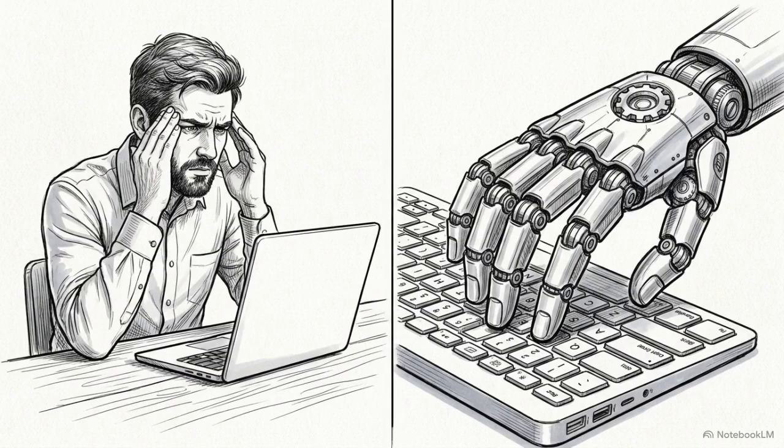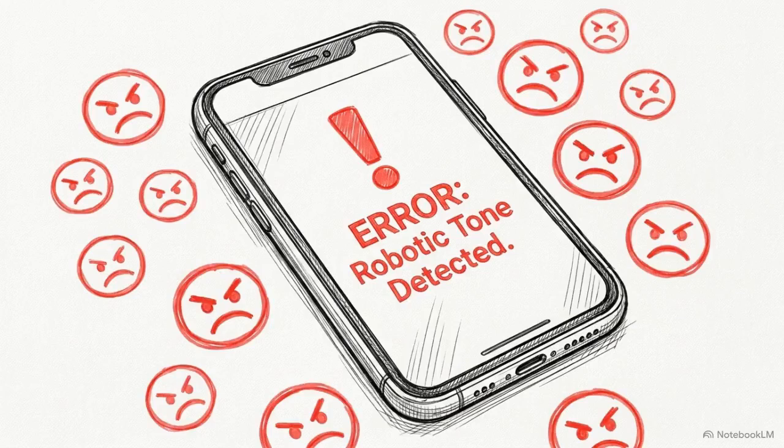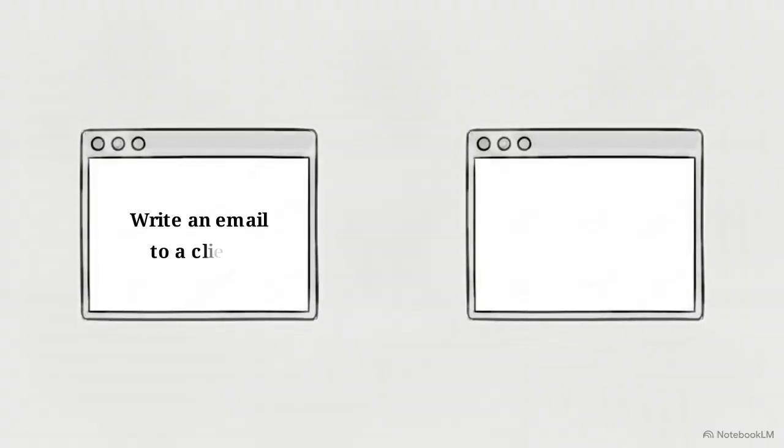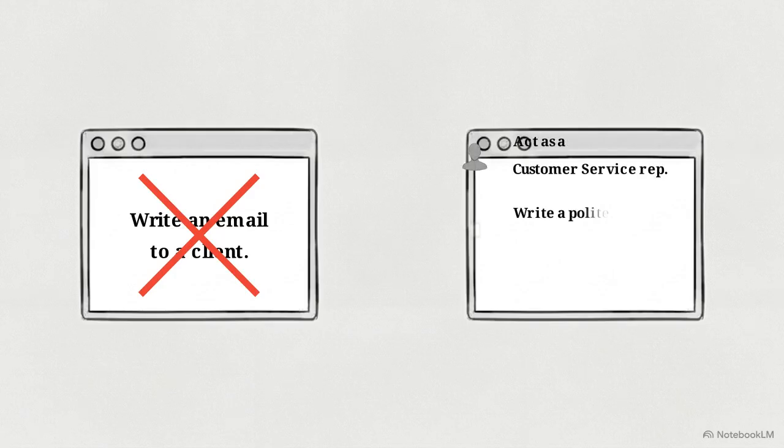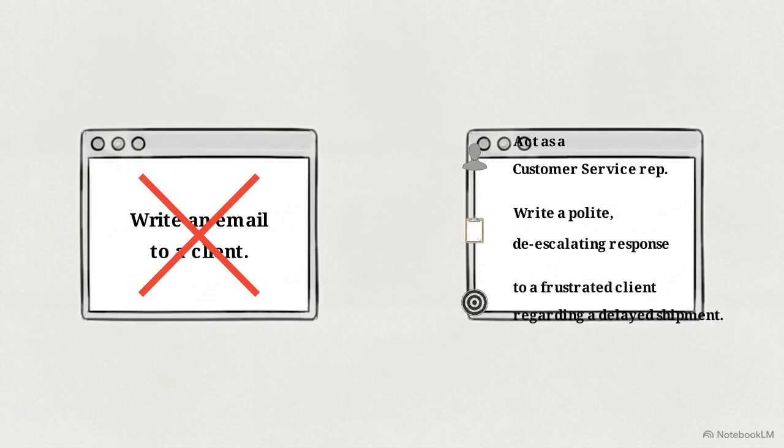In freelancing and marketing agencies, tone is often the point where automation fails. If a customer support response or an outreach email sounds robotic, it loses its utility. We can fix this by assigning a persona. Instead of asking to write an email, we use the framework: act as a customer service rep. Write a polite, de-escalating response to a frustrated client regarding a delayed shipment.